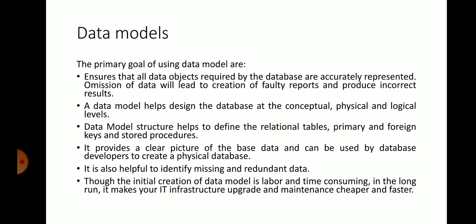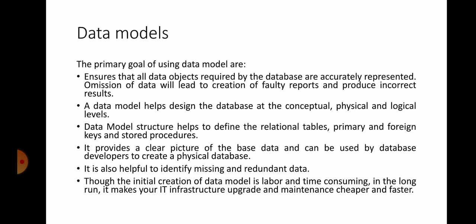So the primary goal is to ensure that all data objects required by the database are accurately represented. A data model helps design the database at the conceptual, physical, and logical levels. See, the data model will represent all the phases, that is conceptual, physical, and logical levels.